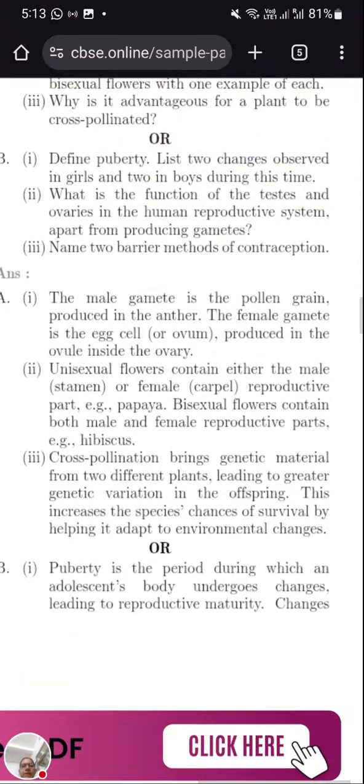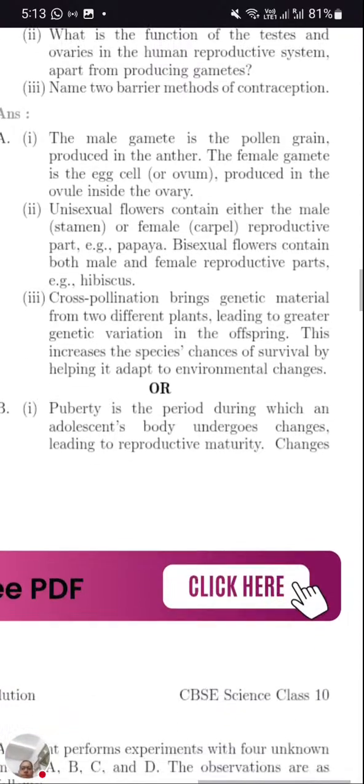Next question is: define puberty. List two changes observed in the girl and two in the boys during this time. So what are the two changes we find in girls and boys during this time? What is puberty?